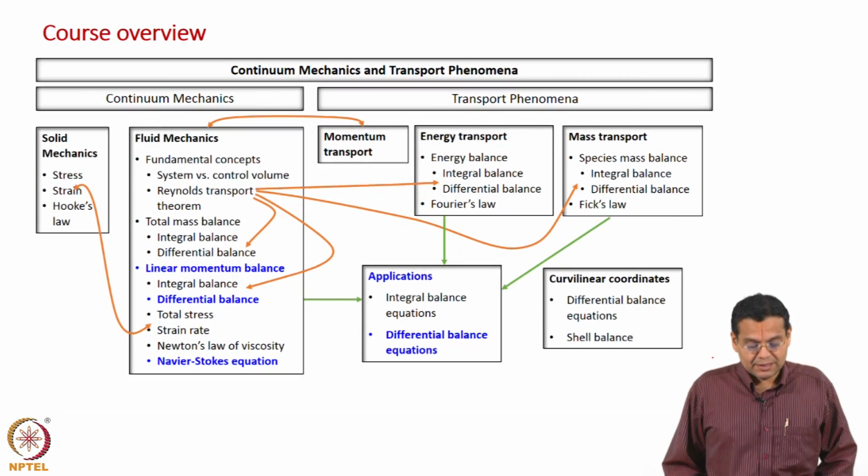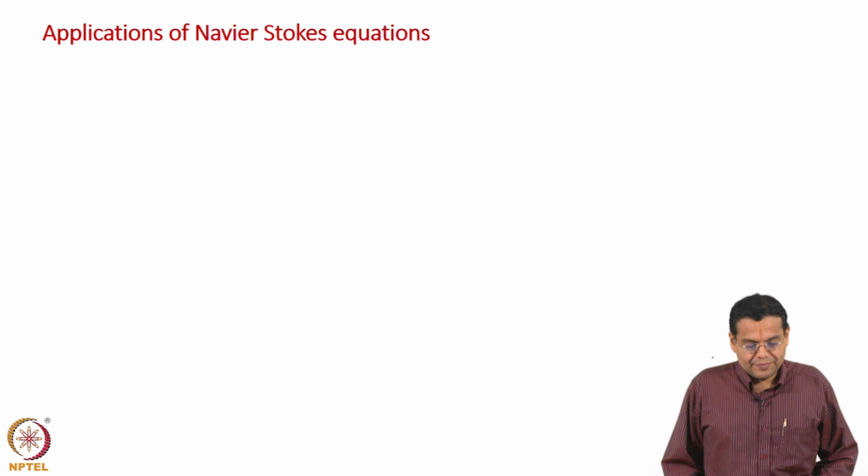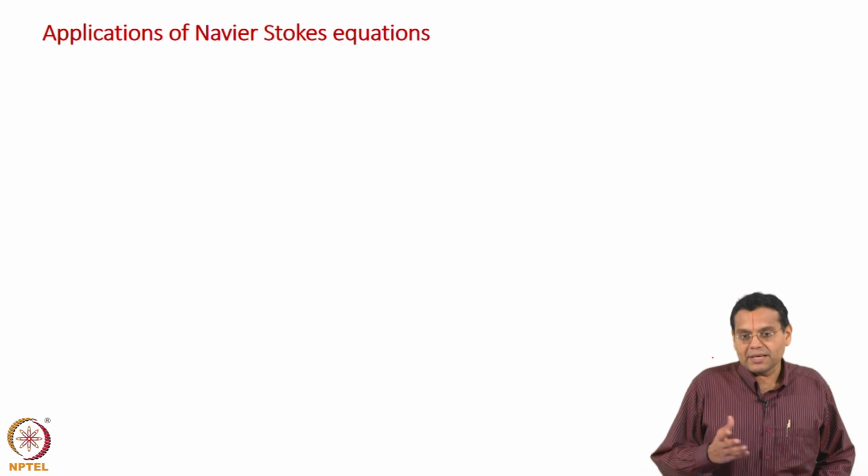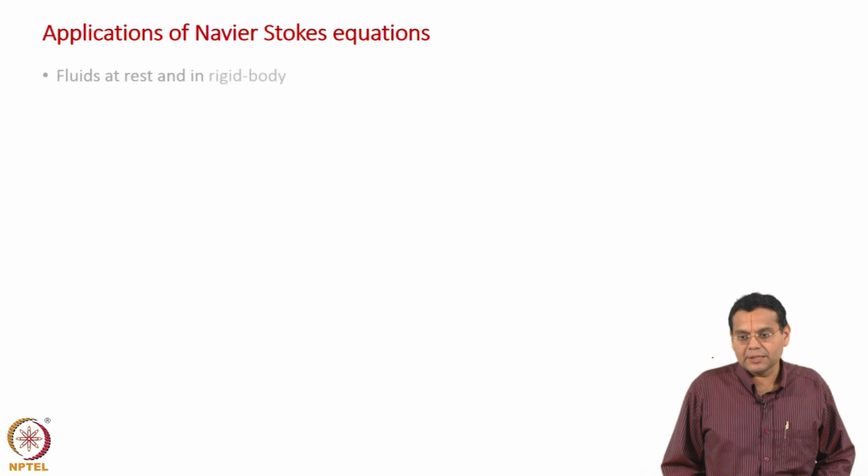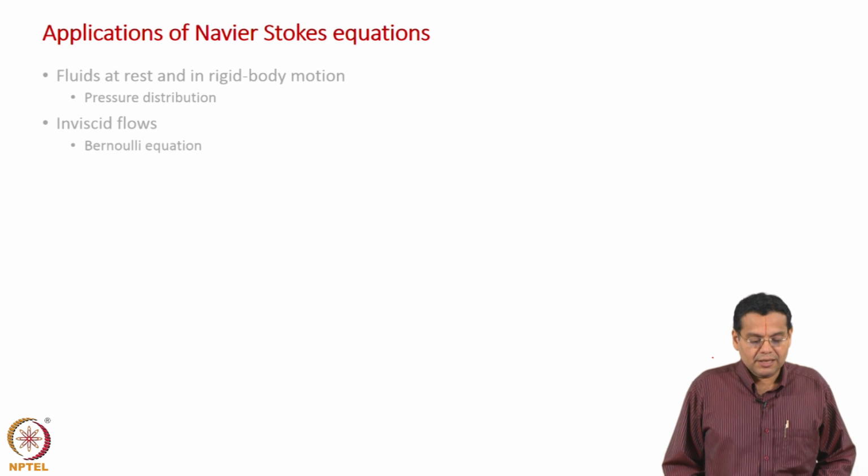We have been discussing applications of the differential form of the linear momentum balance, namely the Navier-Stokes equation, and we are discussing the applications hierarchically, going from the simplest to the complex applications. Okay. So, first we started with fluids at rest and rigid body motion, looked at the pressure distribution, and then we have discussed inviscid flows, in which we mainly discussed Bernoulli's equation. Okay. Now, we are going to discuss viscous flows.